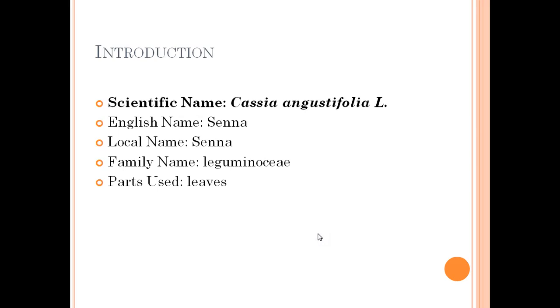Scientific name, as I told you before, is Cassia angustifolia. In English, it is known as senna. Locally, it is also called senna. It belongs to the family Leguminosae, and its leaves are used.